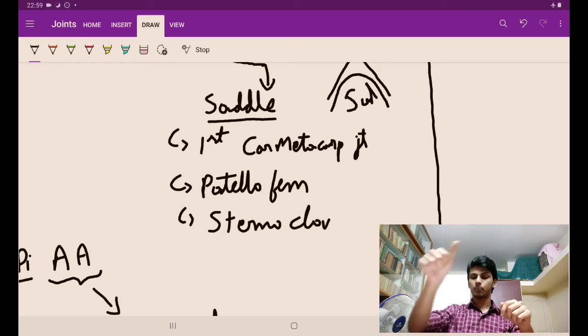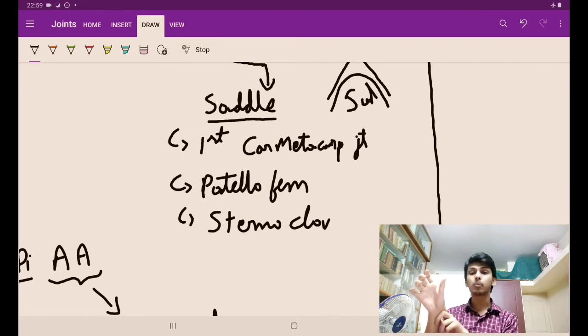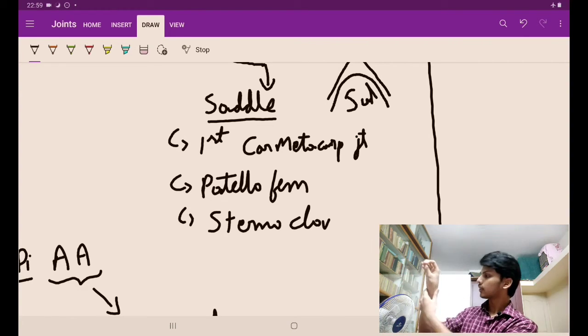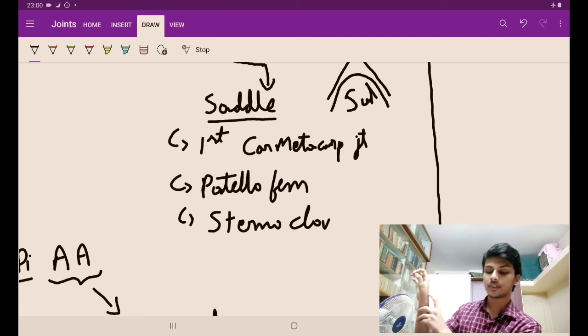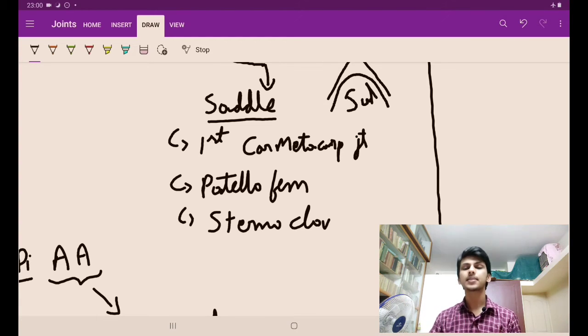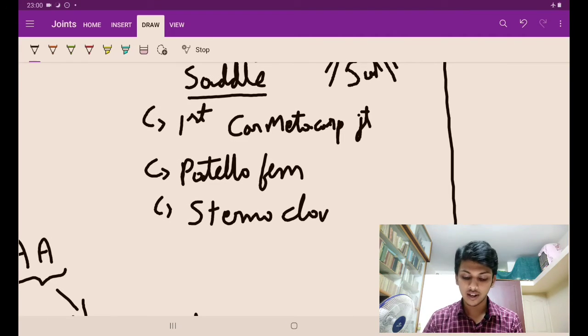The first carpometacarpal joint. The first, ये तो carpals हो गए ना. This will be the metacarpal. So this joint is the first carpometacarpal joint. Then there is the patellofemoral joint, which is in the knee, between the patella and the femur bone.